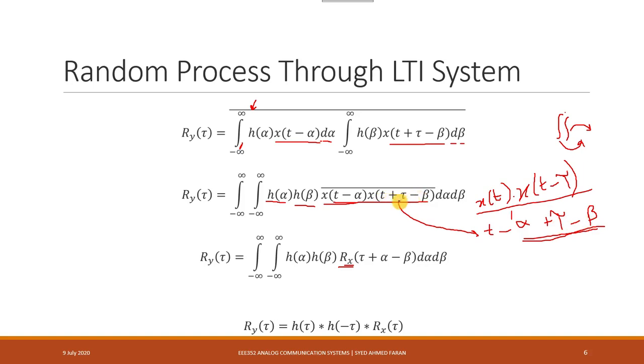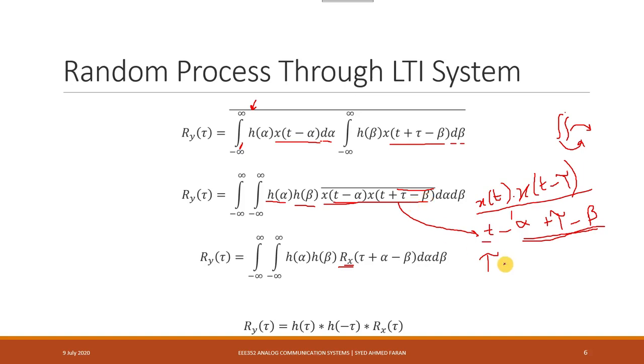So what is the magic over here? The magic is that the term other than the term t is called the term tau. So this function must be equal to tau. However, this function is equal to tau minus beta.